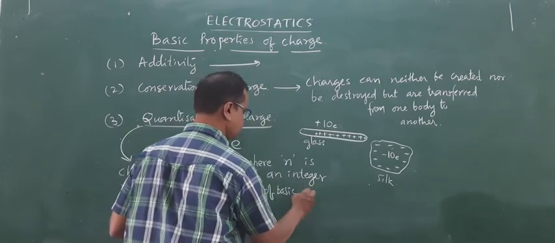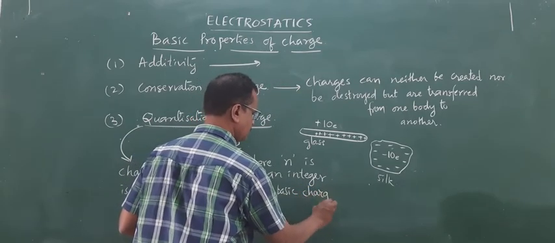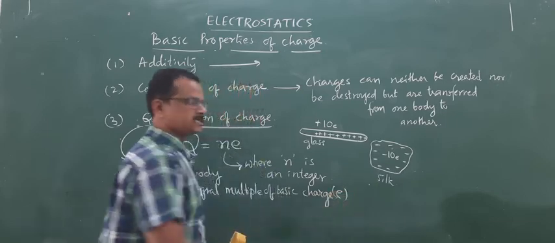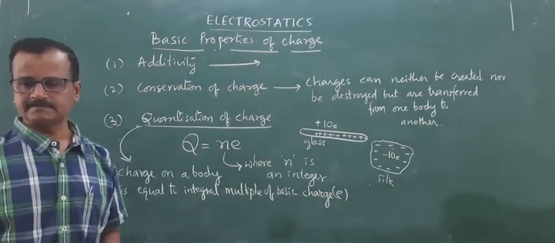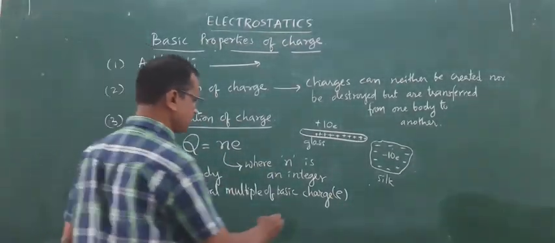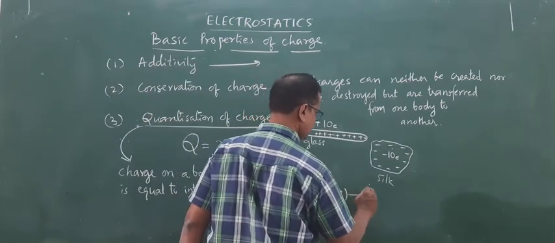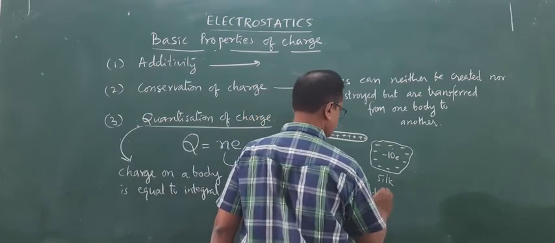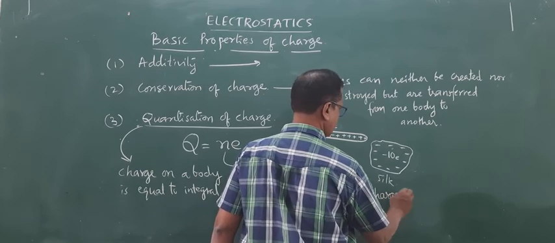That basic charge is denoted by e, which is nothing but the charge of an electron.